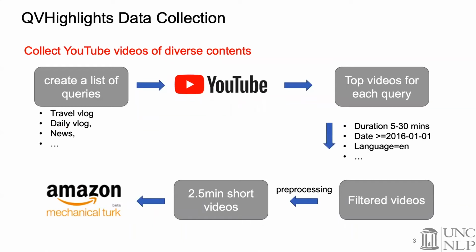We first create a list of queries such as travel vlog, daily vlog, and news. We then search those queries on YouTube and download the top videos for each query. Next, we filter the videos based on a set of criteria such as language and duration. Those videos are split into 2.5 minute long short videos, and next we use Amazon Mechanical Turk for annotation.